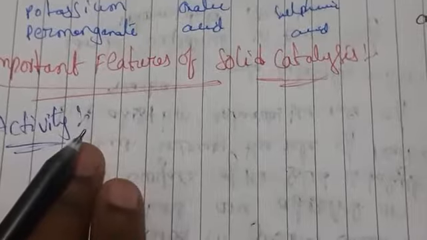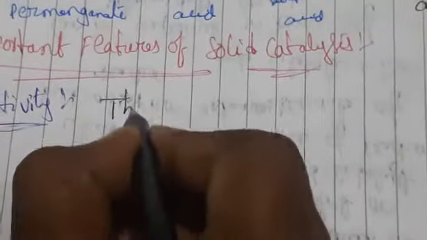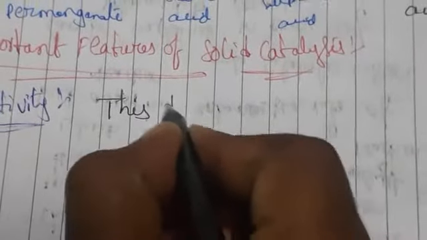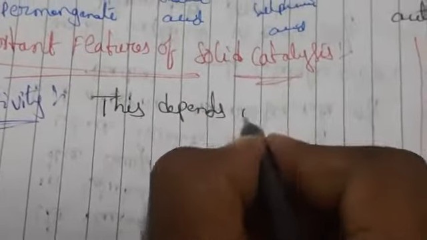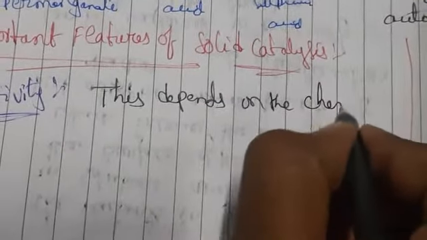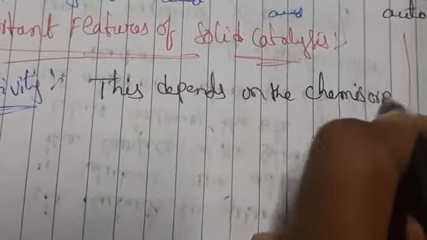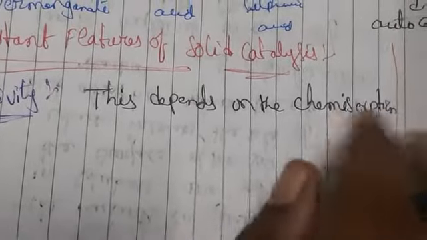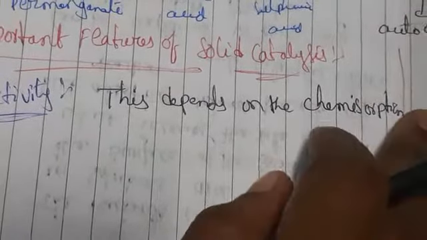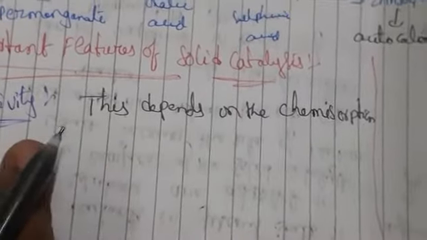Generally, the first type is activity. The activity of a catalyst mainly depends upon chemisorption, that is chemical adsorption. To a very large extent, the activity depends on chemisorption. Whatever reactant molecules we are taking, they are readily adsorbed on the catalyst to become active.